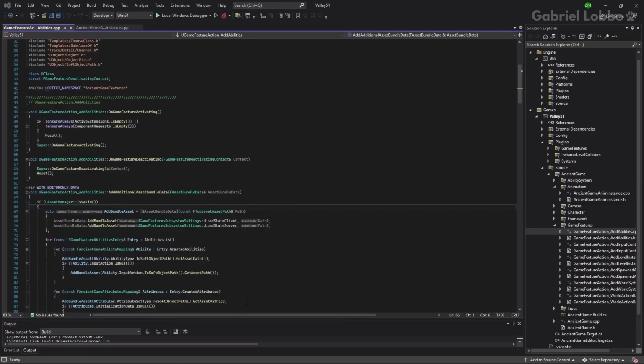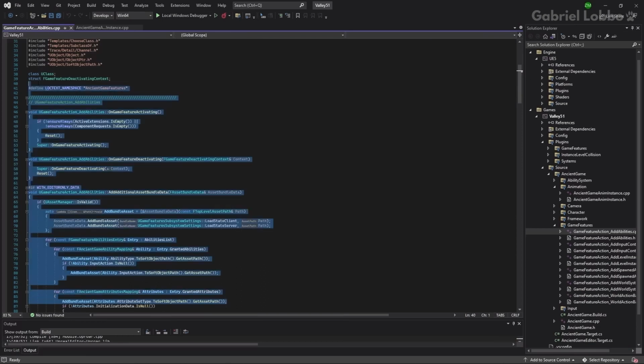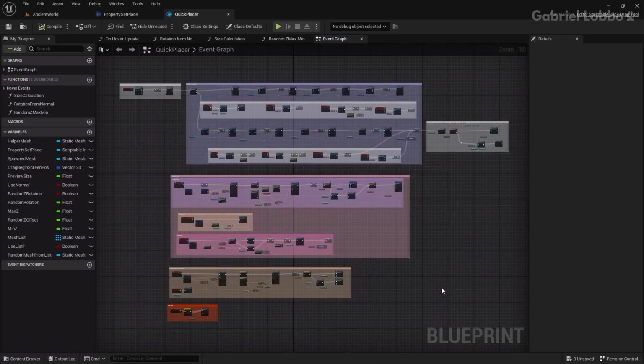The only problem is, if we want to create our own tool, we would have to code it in C++, which is really complicated. Scriptable tools changes this. It allows us to create custom tools without a single line of code, using blueprints. And while it does look complicated, it is a lot easier than coding it.